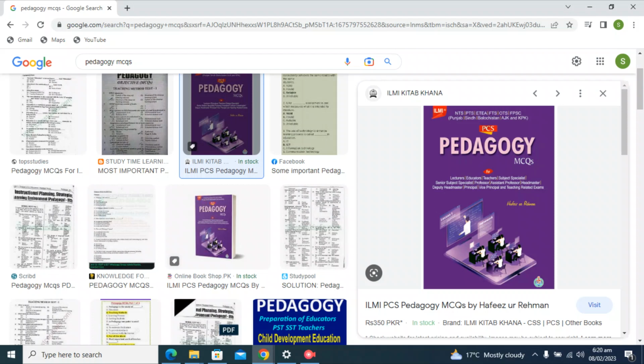Question: Is random sampling helpful as it is reasonable, accurate, free from personal biases and an economical method of data collection? All of the above. Next question is: survey research studies population. Generalization conclusion on the basis of sampling is technically known as data analysis and interpretation. The first step of research is identifying the problem.